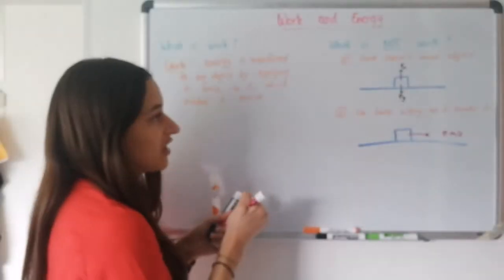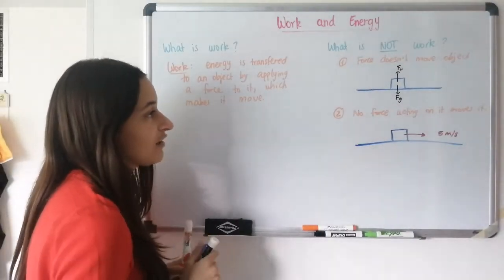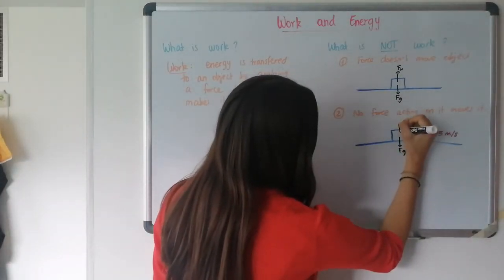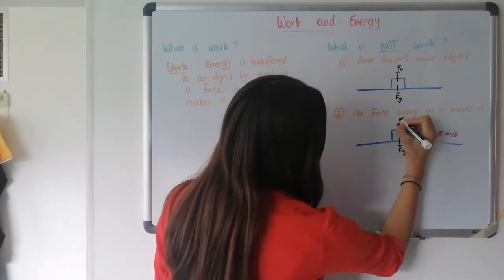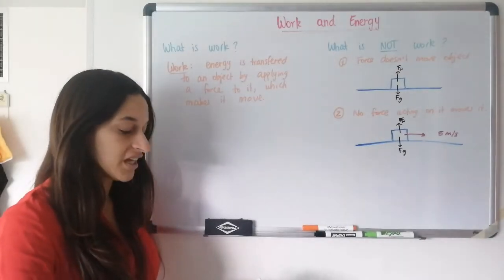But again, the only forces acting on it are gravity and normal force. So it has a weight, of course, and it has a normal force, of course, but neither of these forces is making it move.